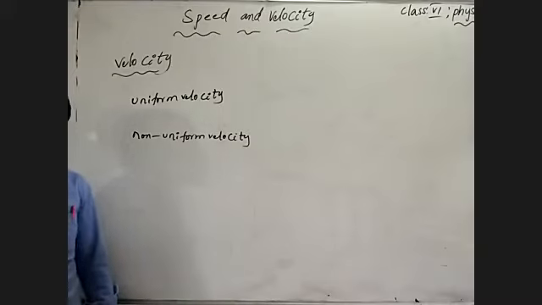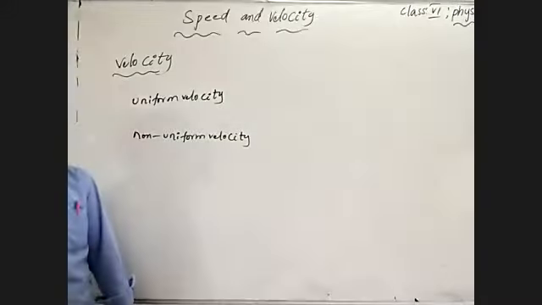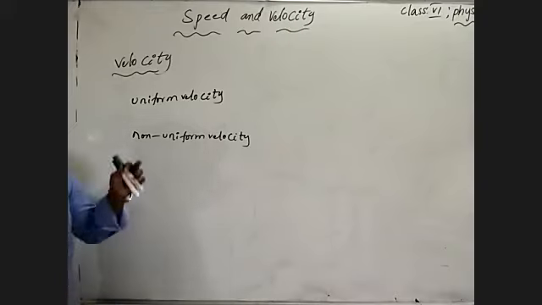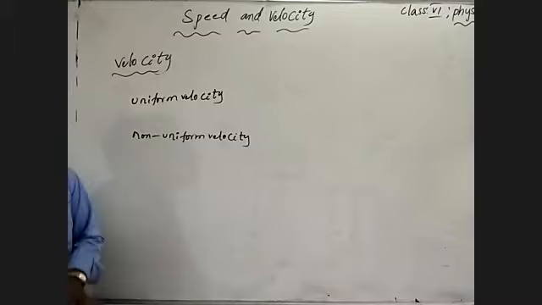Before, we discussed uniform motion and uniform speed. If you remember that, it is easy to answer for uniform velocity. Once again, recall uniform speed: equal distance covered by a body in equal intervals of time means the body is moving with uniform speed. Speed is measured by distance covered, and velocity by displacement covered.